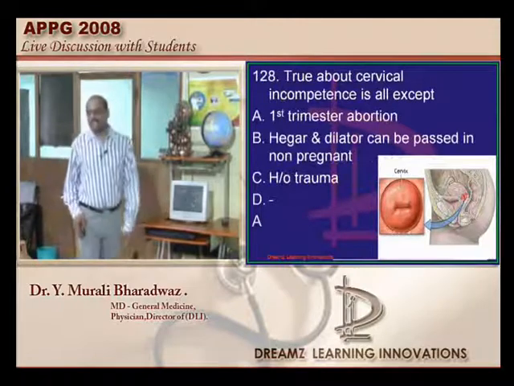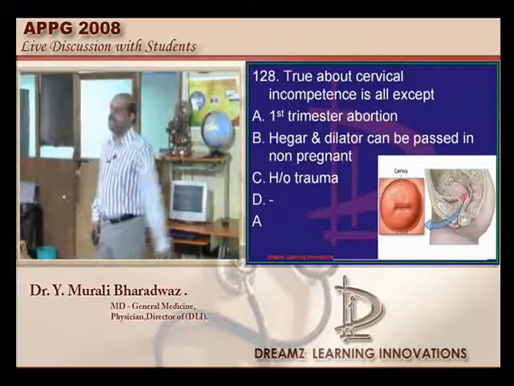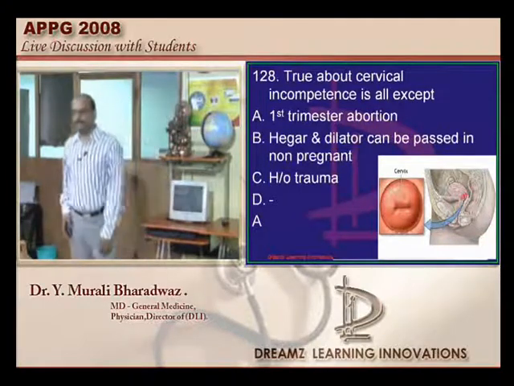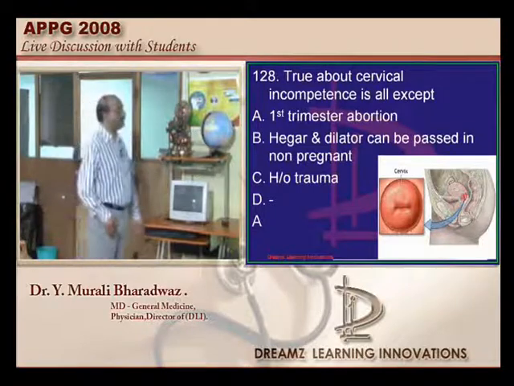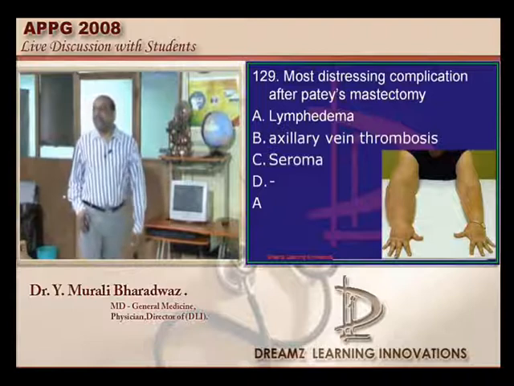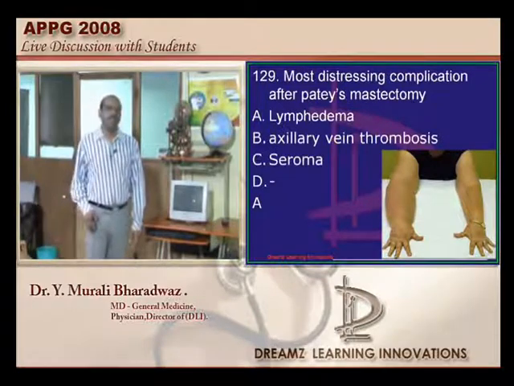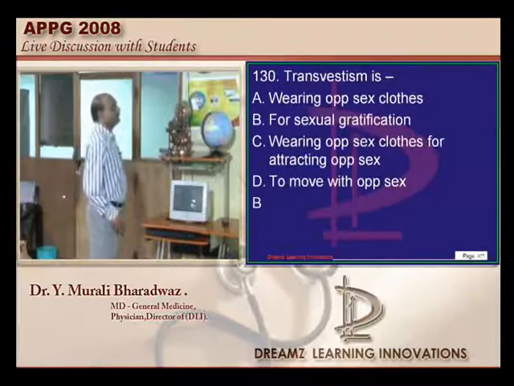Cervical incompetence leads to the second trimester abortions, not first trimester, which are commonly due to the chromosomal abnormalities. Second trimester are more of structural abnormalities responsible. Patey's mastectomy generally leads to lymphedema, which is the most discouraging adverse effect is what needs to be remembered.